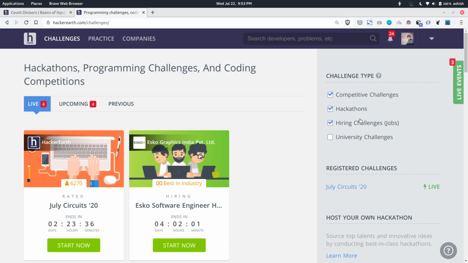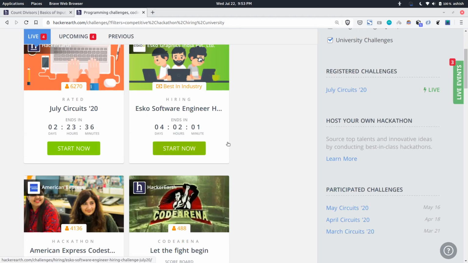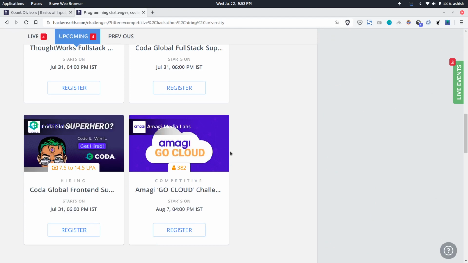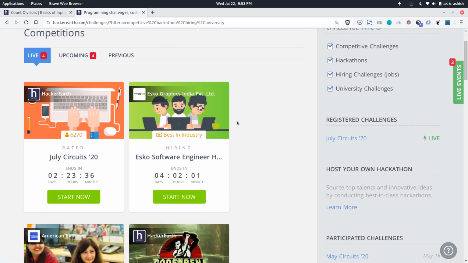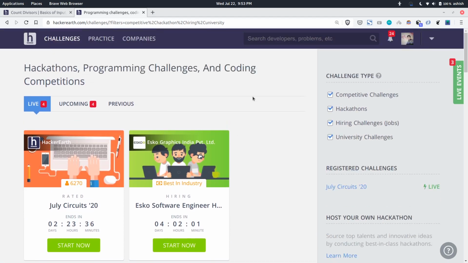There are hackathons, hiring challenges for jobs, competitive challenges, and also university challenges. Some universities come up with their own contests. It's actually a great site to practice on, especially if you are done with the basics and you need to improve your level. You can just come here and try your skills against other people online. So I hope this was useful for you, and that would be it.